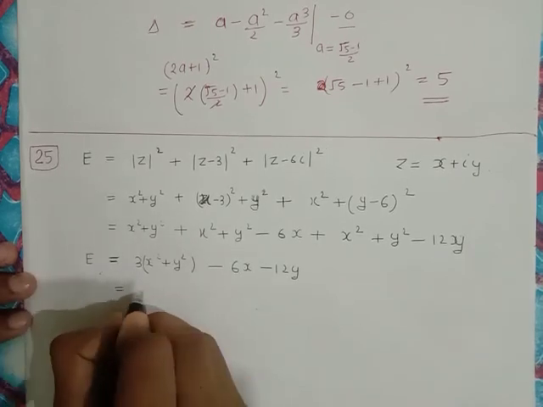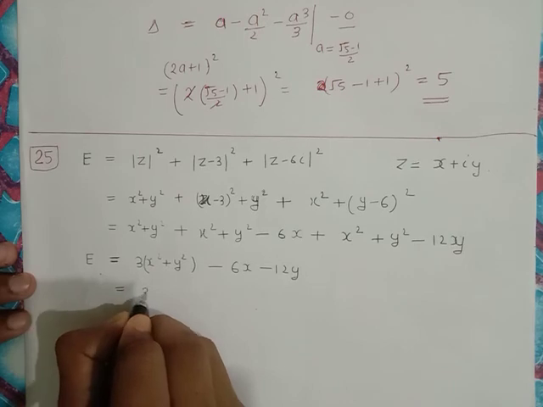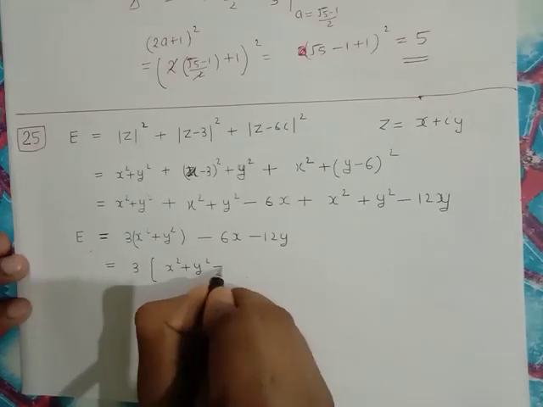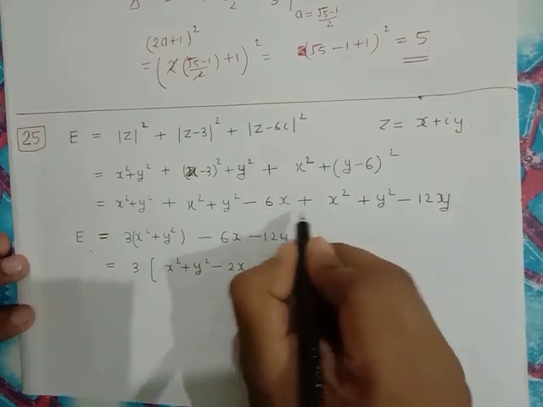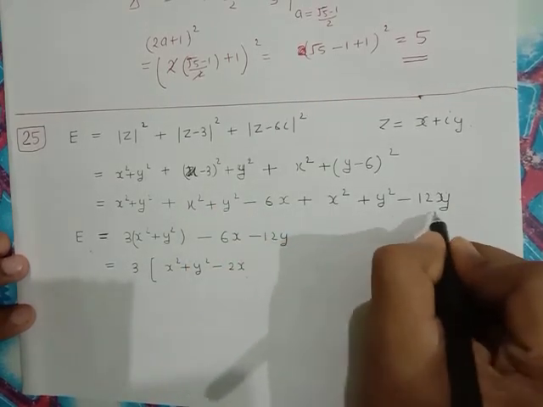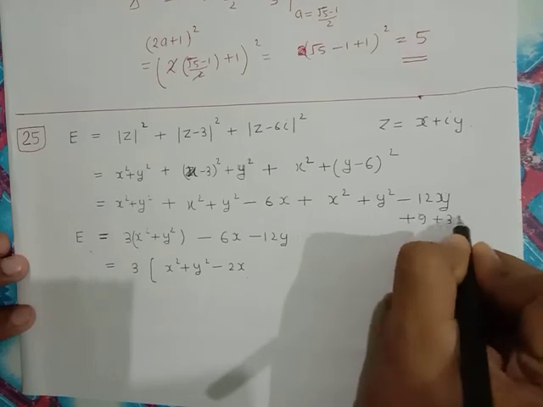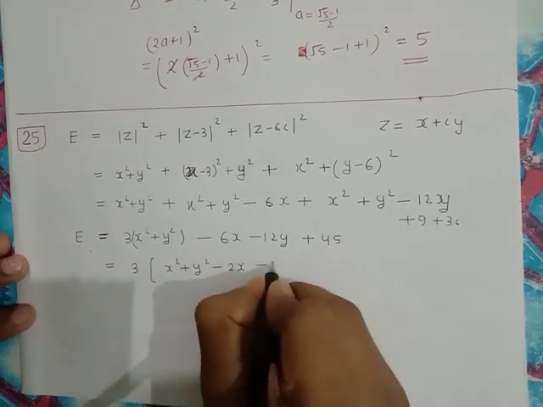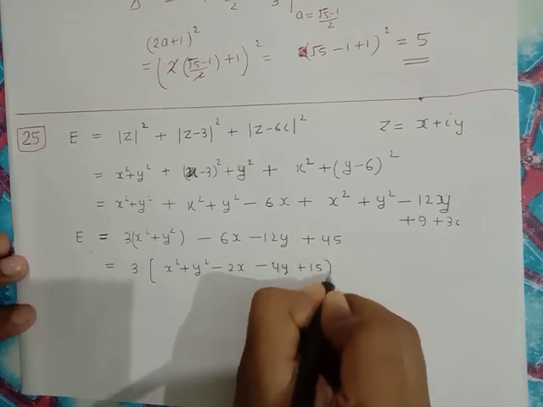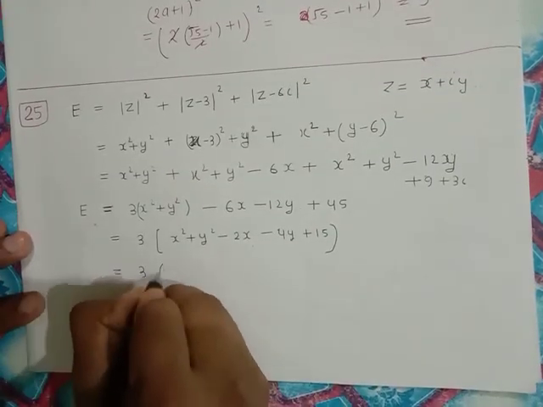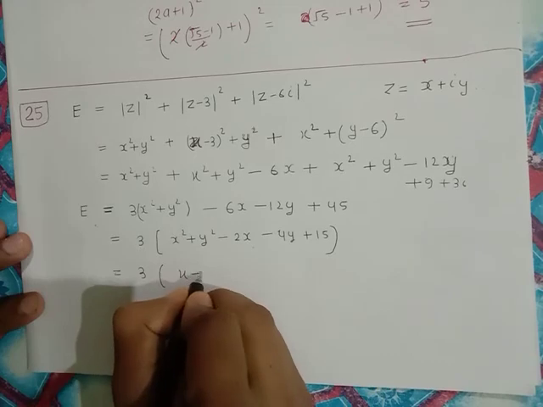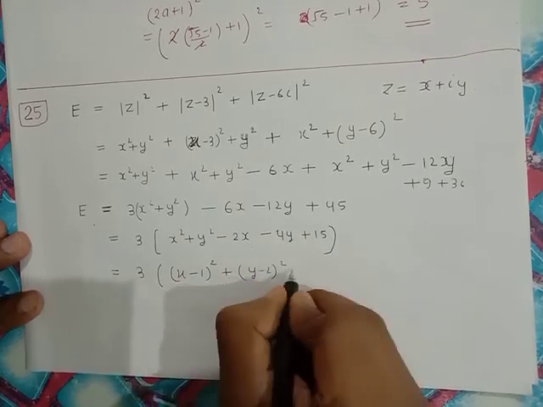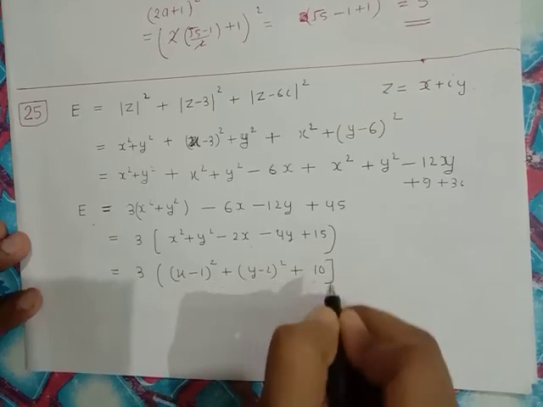I missed something: 9 plus 9 plus 36, so it becomes 45 minus 6x minus 12y, which is equal to 3 times x minus 1 whole square plus y minus 2 whole square plus this is 10.